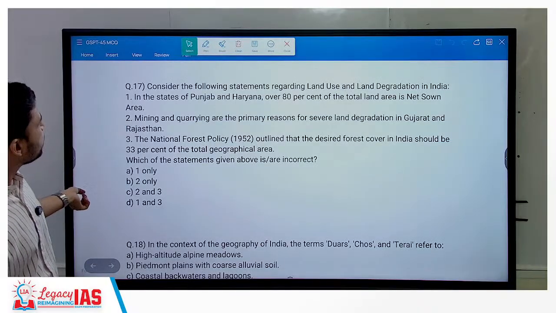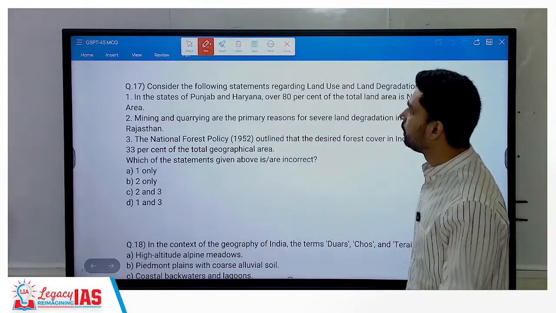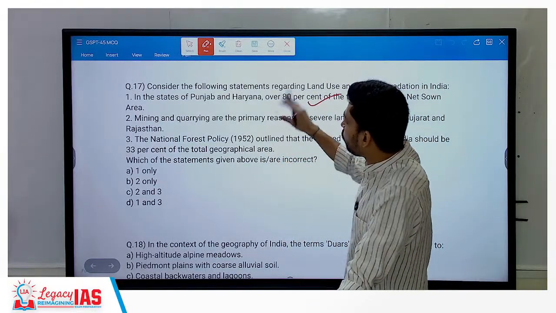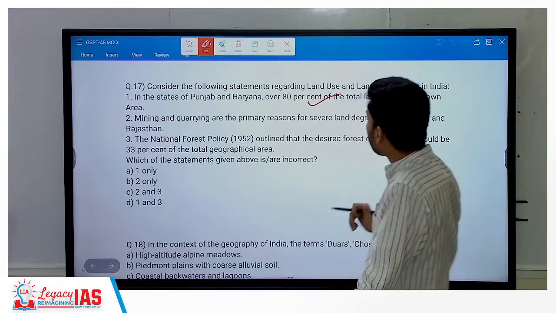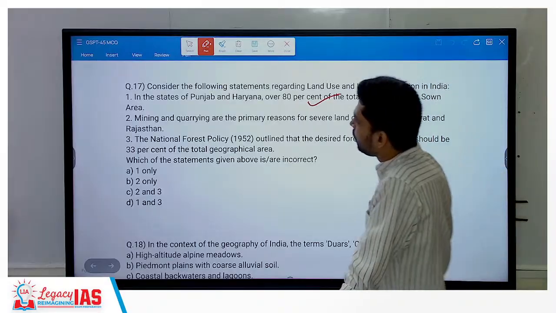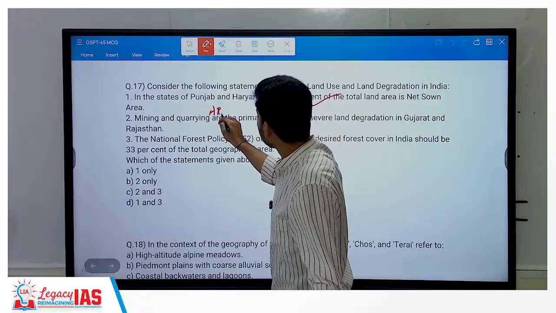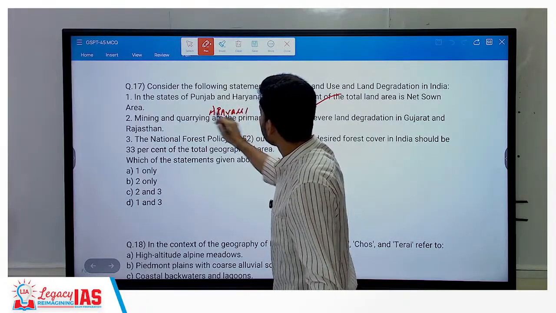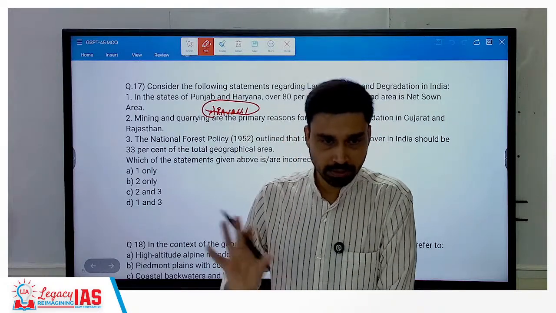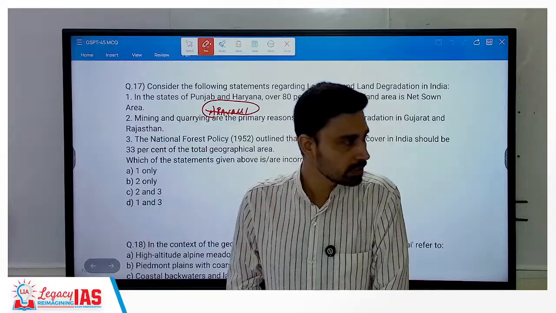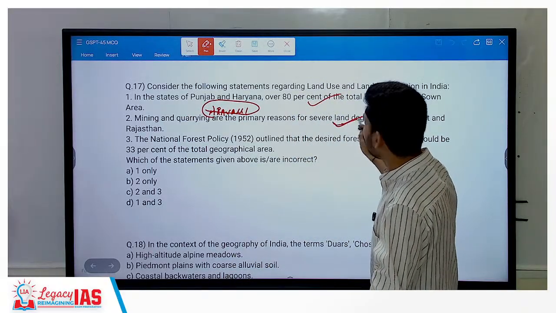On land use and land degradation in India, in the states of Punjab and Haryana, over 80% of the total land area is net sown area. Correct. I told you that Punjab and Haryana have the largest area under the net sown category. Mining and quarrying are the primary reasons for severe land degradation in Gujarat and Rajasthan. The question is asked because of the Aravallis, where a lot of mining is being done. Recently it was in the news. The Hindu has referred to it as severe land degradation. To some extent, we can consider it to be the correct option.